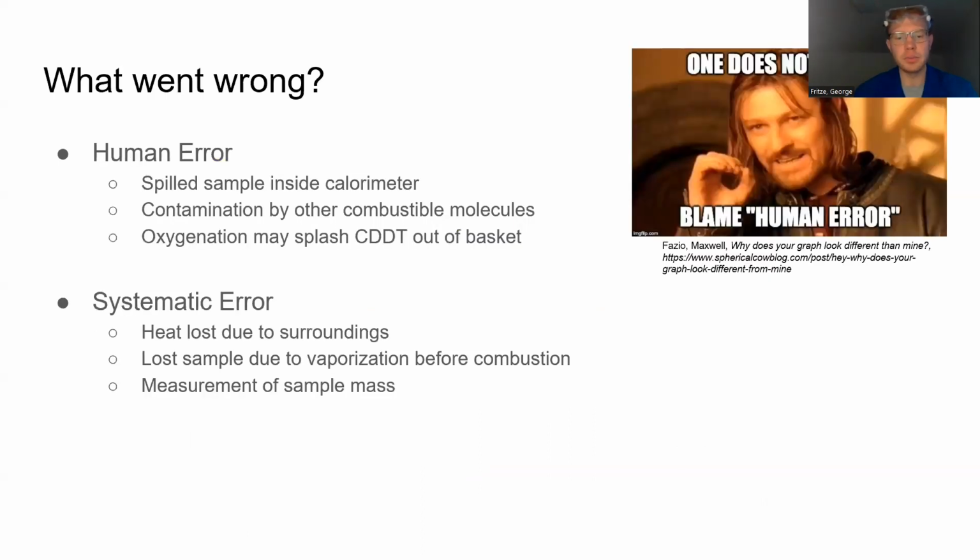Overall, a variety of human error and systematic error could have contributed to these problems. However, for future experimentation, systematic error would be most important. These possibilities include sample loss due to vaporization, which may have resulted in a lower delta T for liquid samples. Heat loss is also a very real possibility, as heat can diffuse outside of the conductive surface of the bucket into the atmosphere undetected by the thermometer.